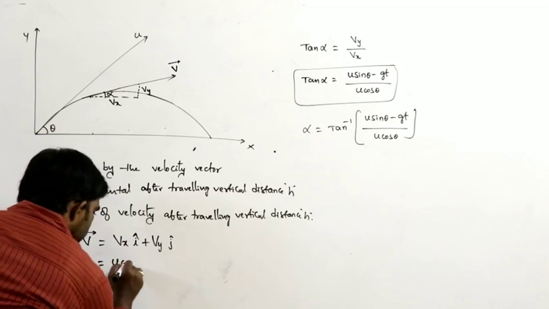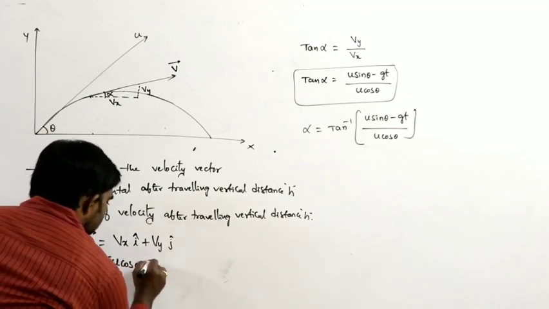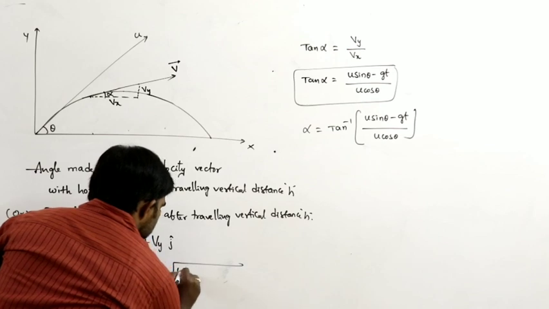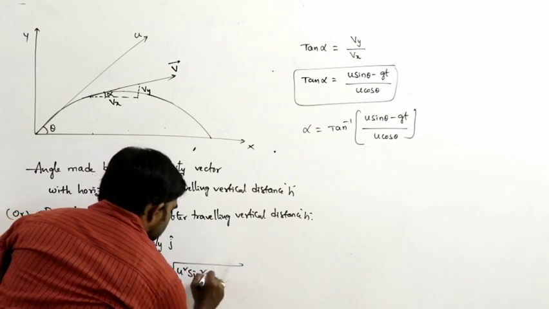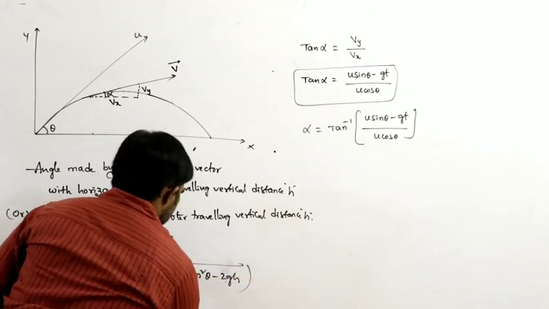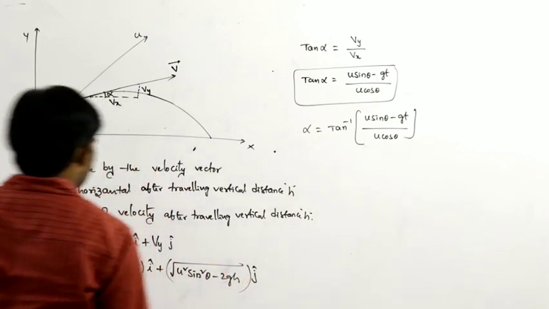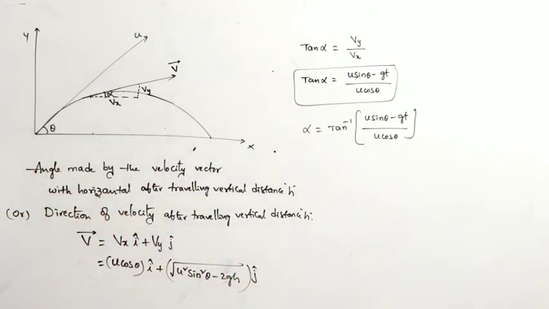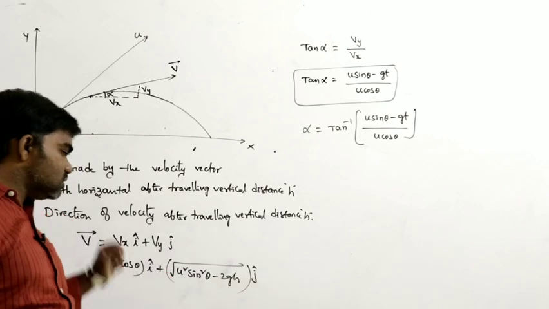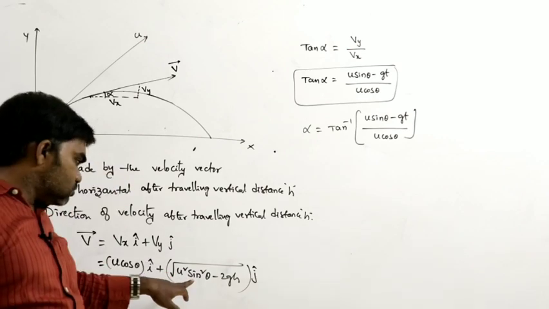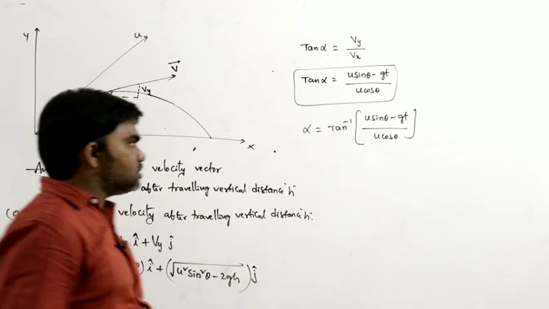Vx can be written as u cos theta i cap plus Vy can be written as under root u square sin square theta minus 2gh j cap.